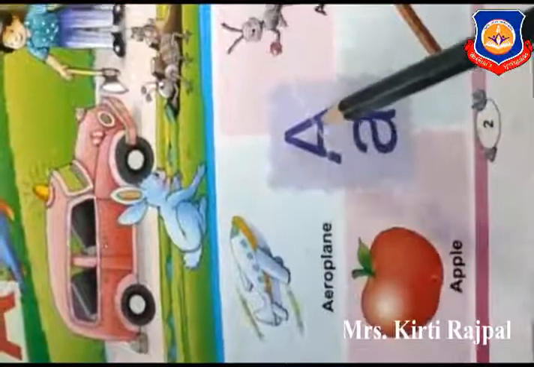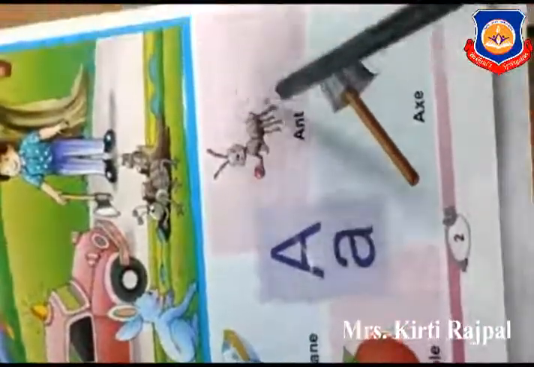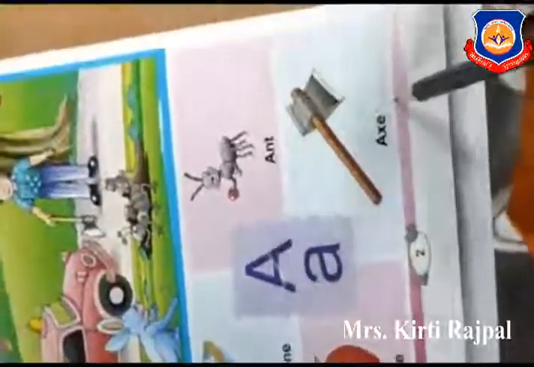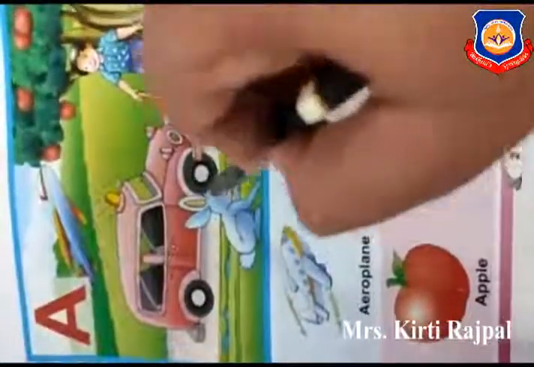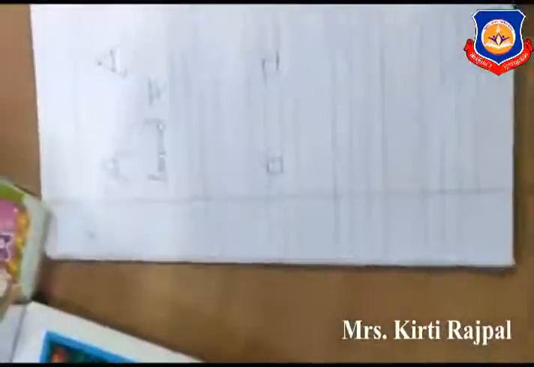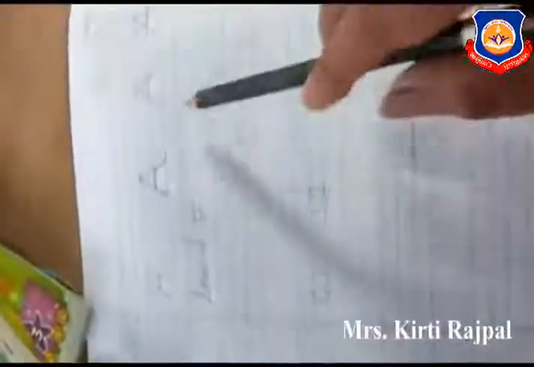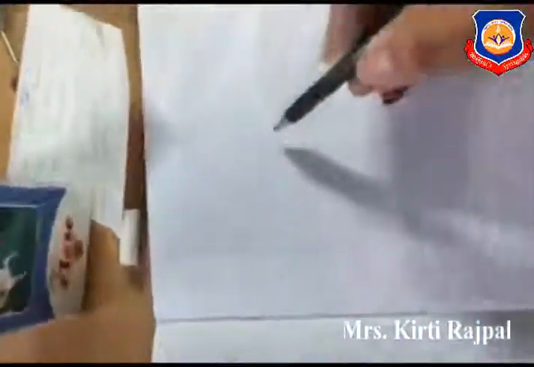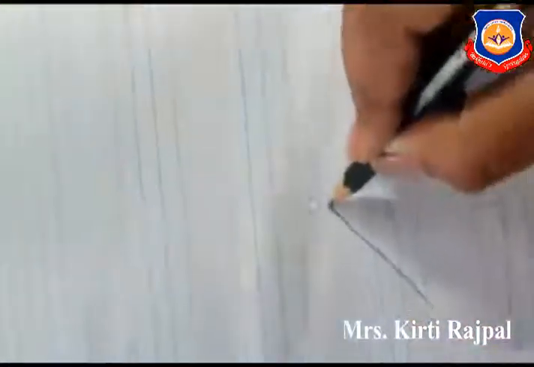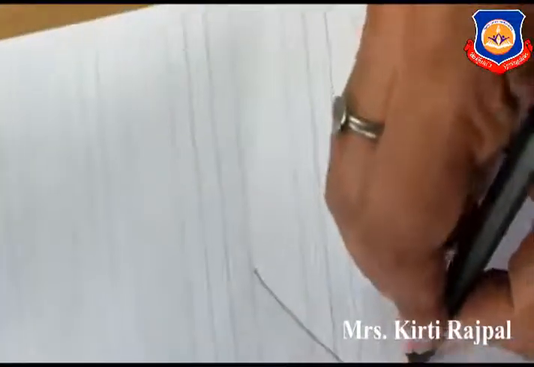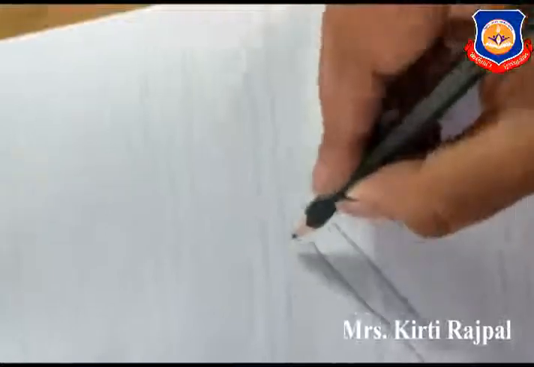A makes sound A. A makes lots of words. A aeroplane. A ant. A apple. A axe. A ambulance. And kids, in capital A, you draw an apple. Okay, and mothers, please you draw an arrow also.